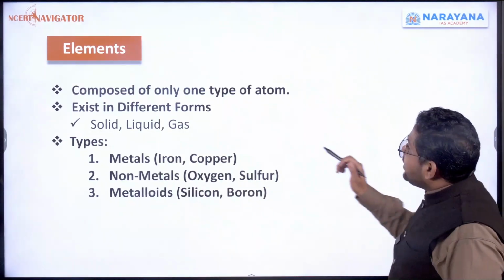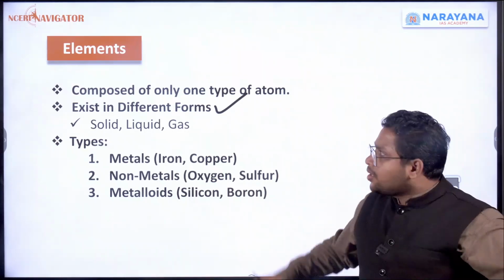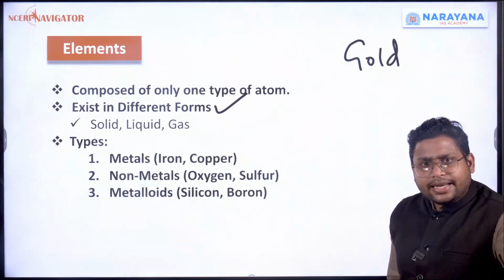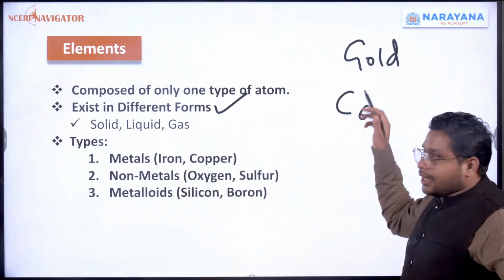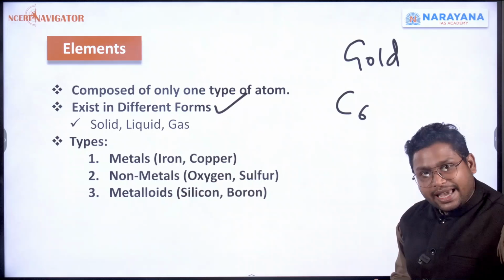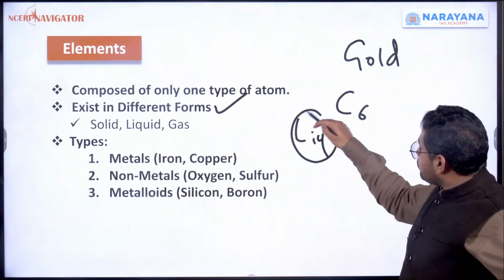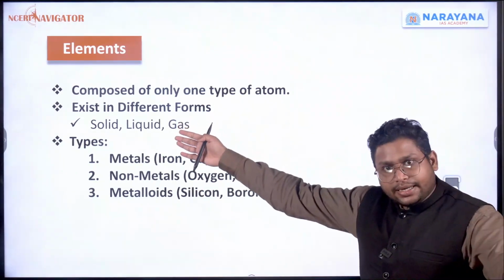Now these can exist in different forms. An element can exist in different forms. Let's say I have taken gold. Gold is also an element. It is there in solid form. Carbon, oxygen are in gas form. Something can remain even in liquid form. Okay, all this is possible, right?